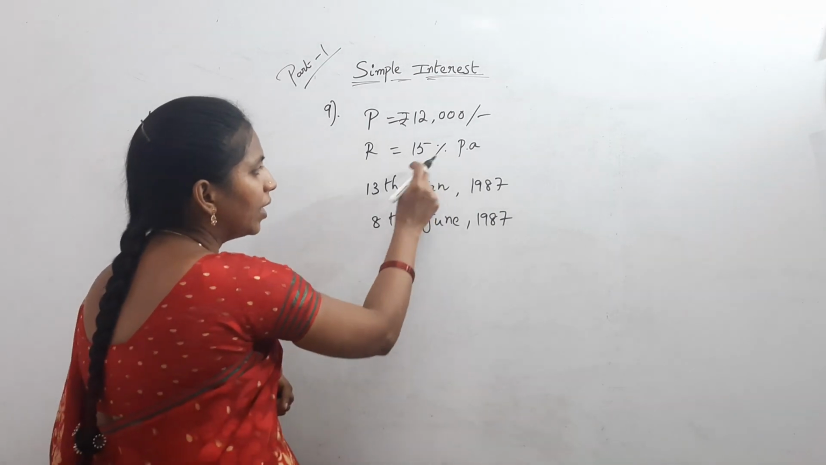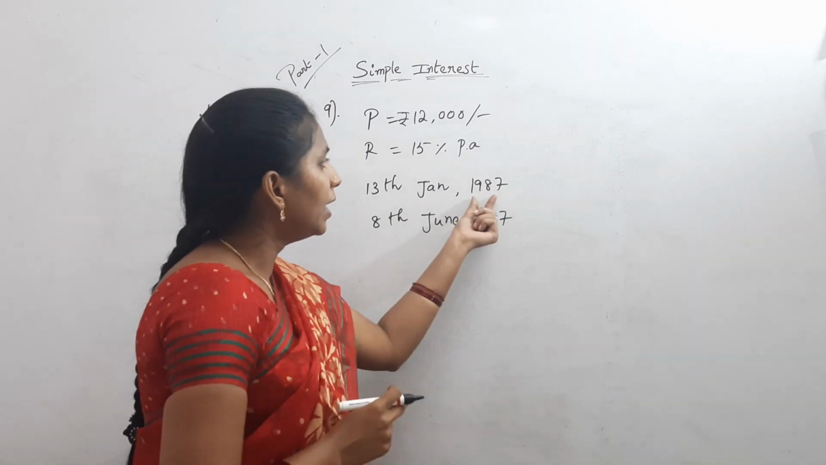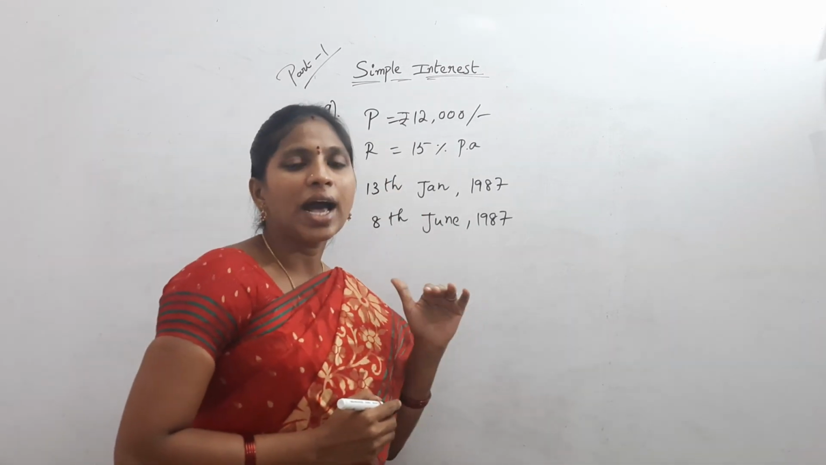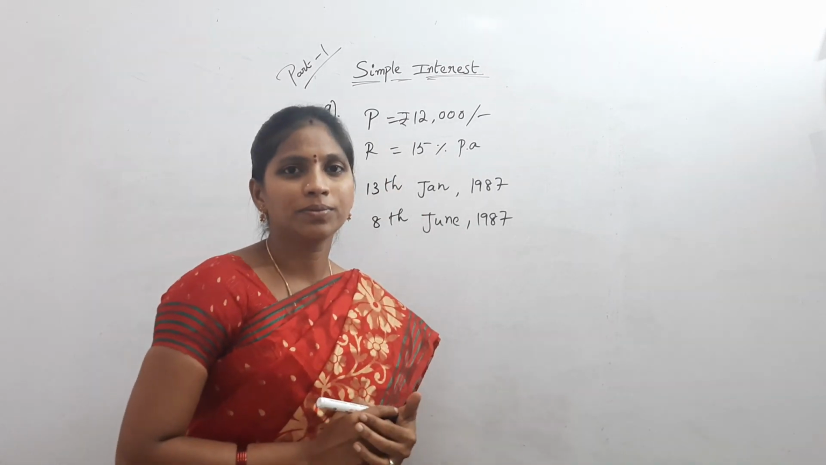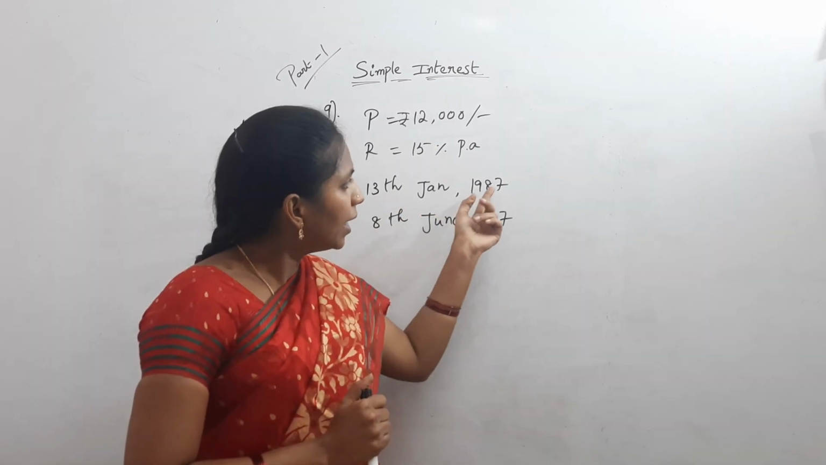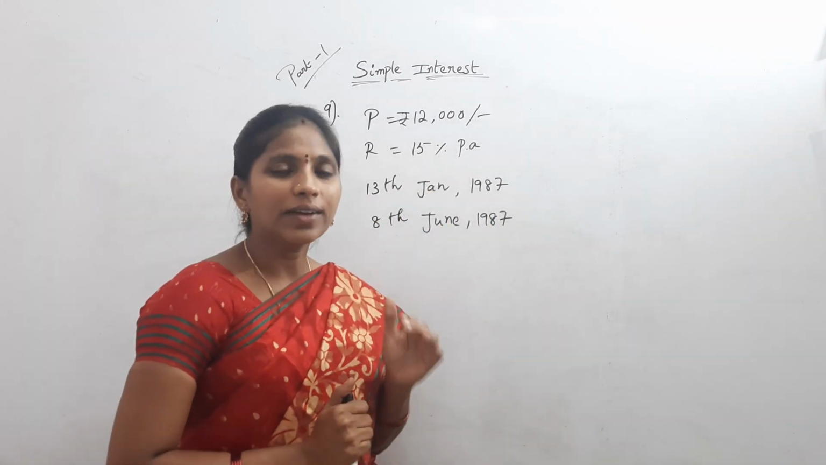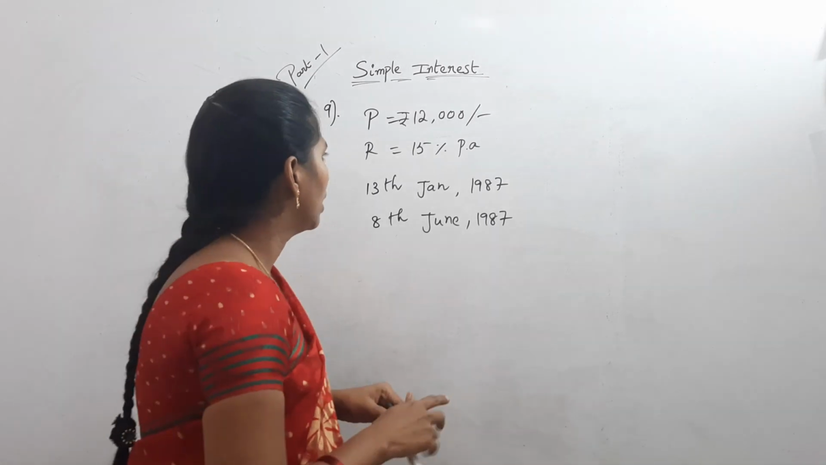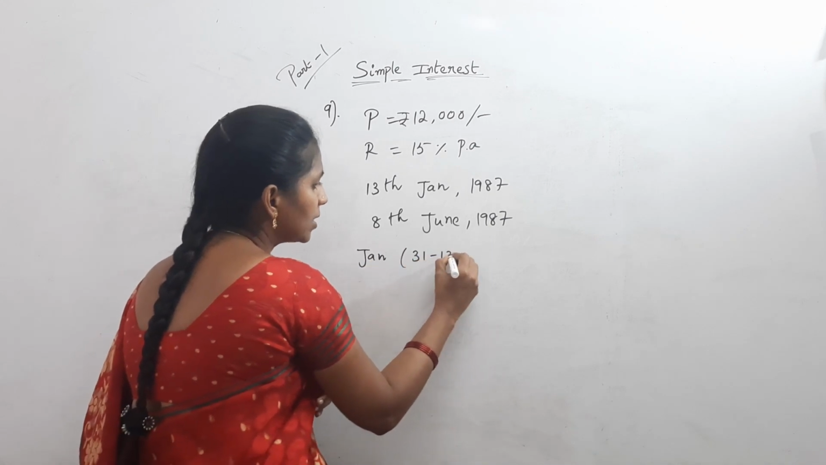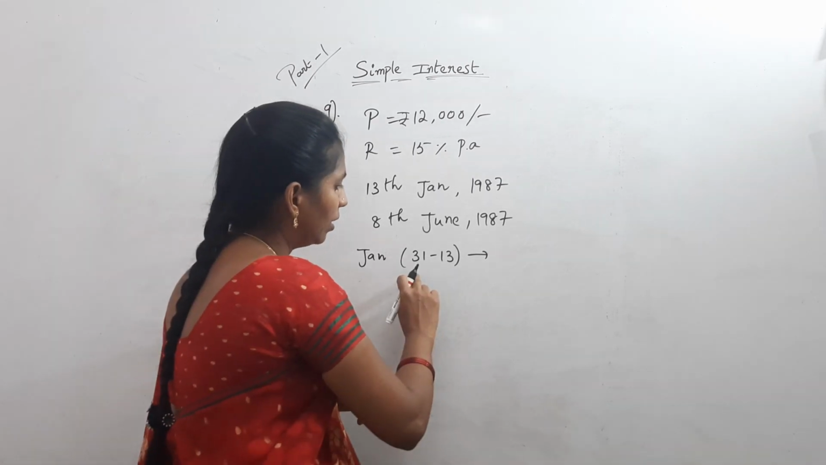See, 13th January, here the month is January, very important, and 1987. In every year, January month has how many days? 31 days. Here 13th Jan 1987 means how many days are remaining in that month? 31 minus 13. Okay, in January month. Here 31 minus 13. Then how many days? 18 days.